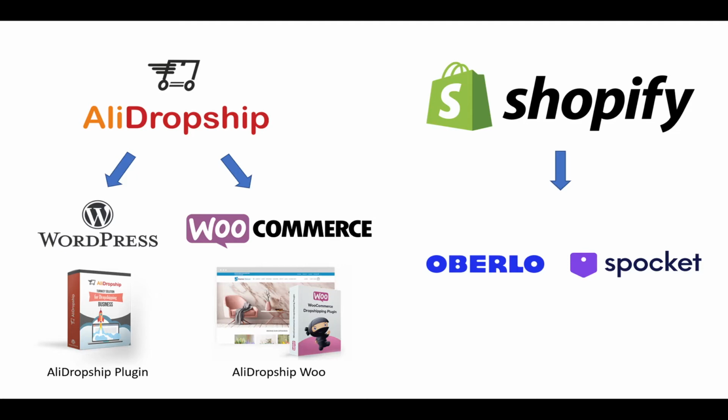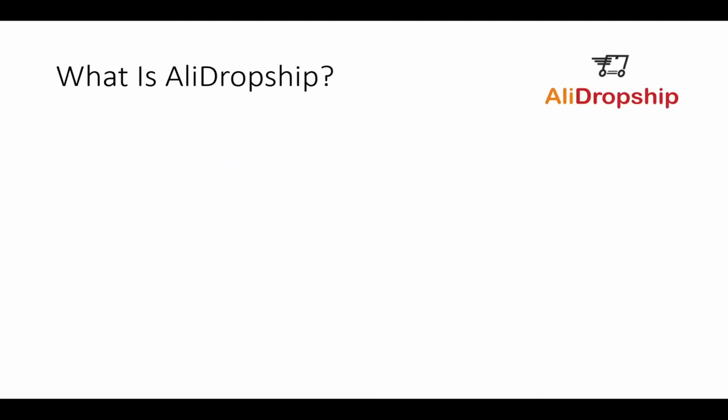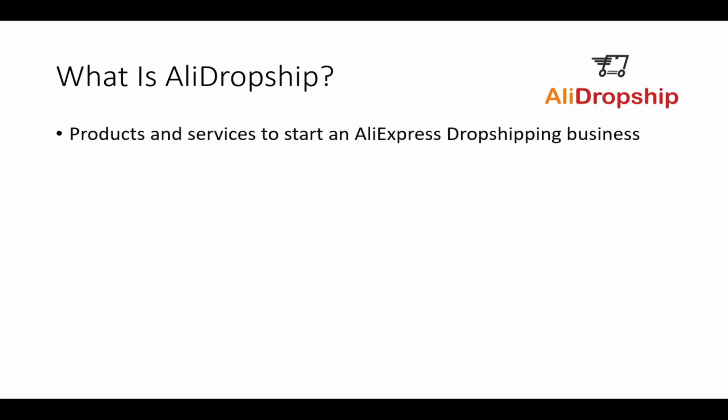So digging into the specifics here of AliDropship and Shopify, what is AliDropship? Okay, so AliDropship, they offer products and services to start an AliExpress dropshipping business. That is what they are focused on. They also have various different products and services, such as their AliDropship plugin, which we just went into a little bit here, and AliDropship Woo. So AliDropship Woo is for WooCommerce, and the AliDropship plugin, the regular one, is for WordPress. So however your website is set up, those are the two different options that you have there with AliDropship.